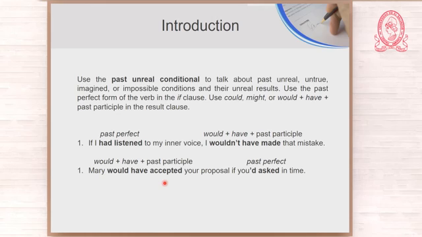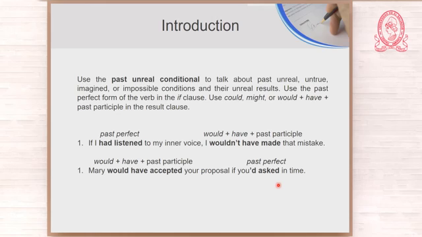You see, it is important to know the past participle forms of irregular verbs, because you use them here with conditionals. Now let us look at the if clause. You see, there is no comma. When the if clause is at the end, there is no comma. Now, let us look at the verb. Had asked. What is it? It is past perfect.